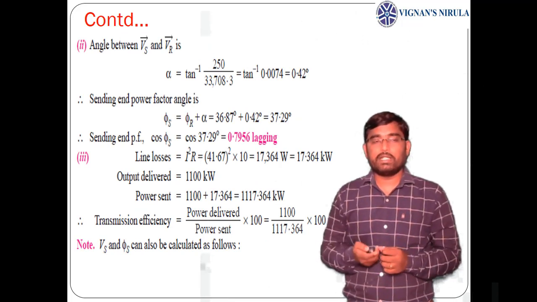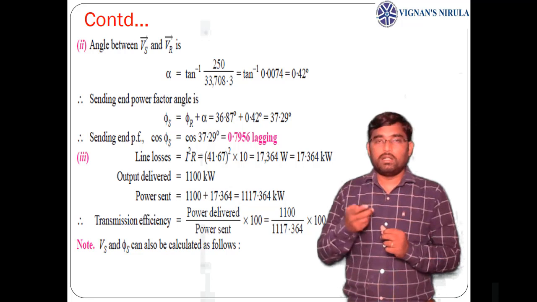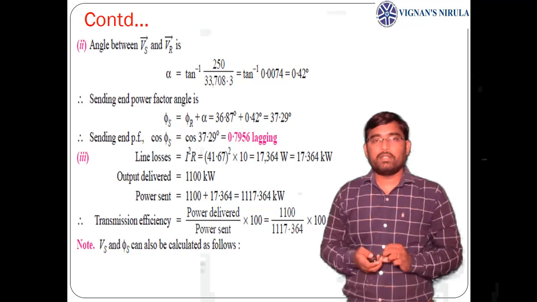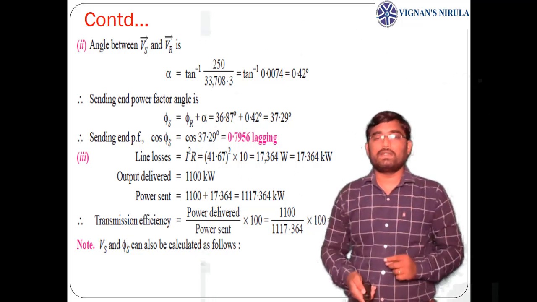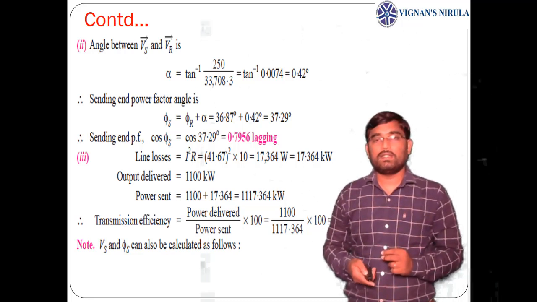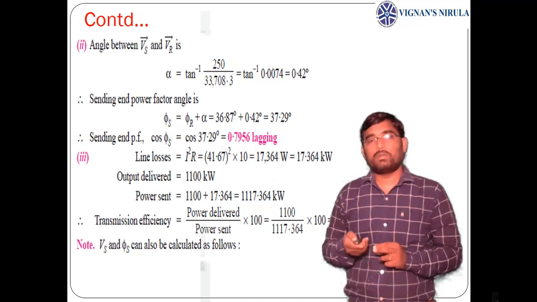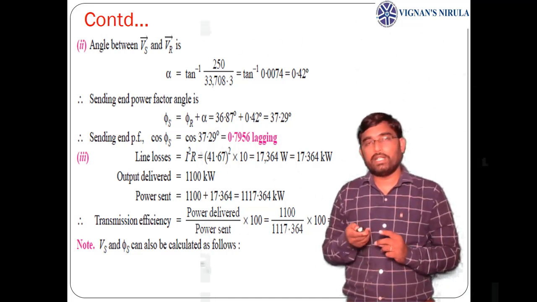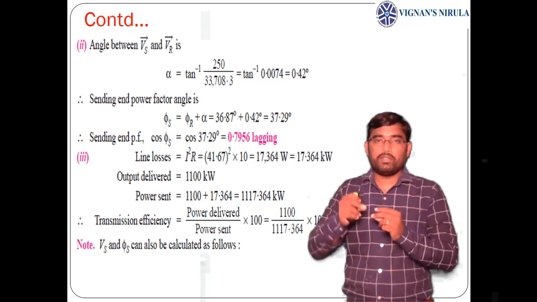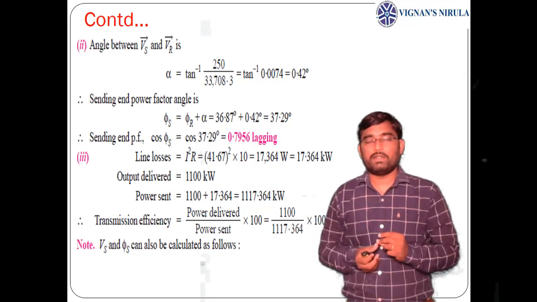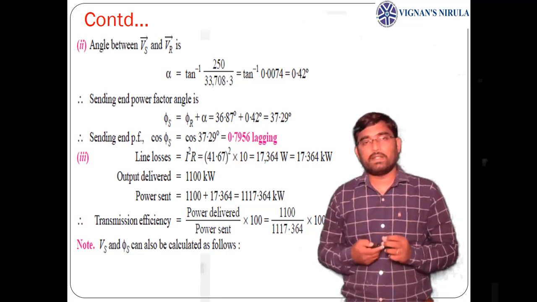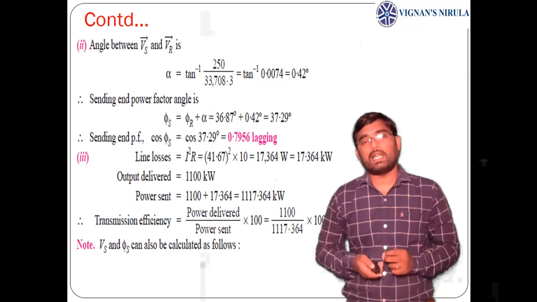So by taking tan inverse of the imaginary component of Vs by the real component of Vs, I can get alpha. After getting alpha, your sending end power factor angle will be the sum of the receiving end power factor angle phi r plus alpha. So the sending end power factor angle is phi s equals 36.87, which is the power factor angle of the receiving end, plus 0.42 degrees, which is 37.29 degrees. Of course, you can also get the sending end power factor angle by taking the phase angle difference between Vs and Is. There are many methods. After getting phi s, by taking cos phi s, we can get the sending end power factor, which is 0.7956 lagging.